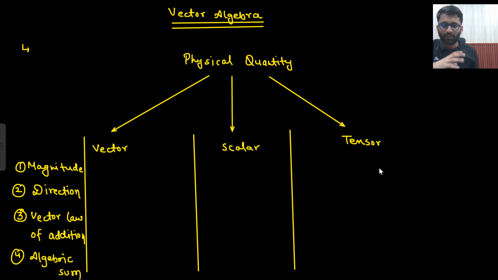Hi everyone. So now we are going to start our first topic, that is vector algebra. A very straightforward topic, very easy topic, and a lot of you might have already studied this topic in your elementary classes. In the 11th class or 12th class you must have studied it. But even if you are someone who has no idea of vector, who has no idea of physical quantity, still you can go through this lecture and you will understand every single thing. So we are starting right from scratch with zero knowledge.